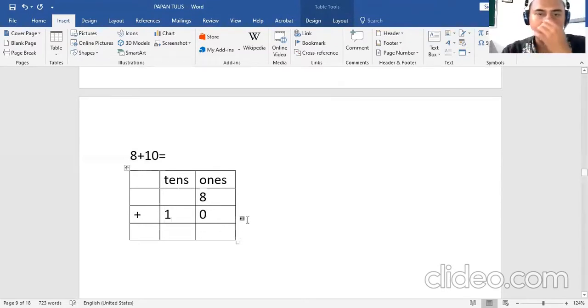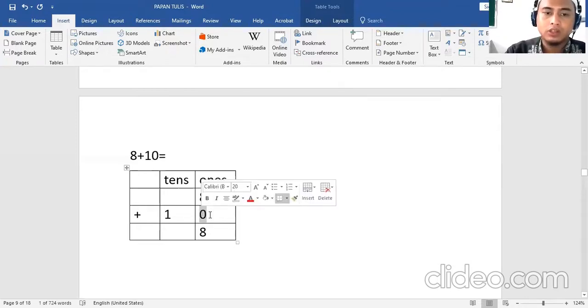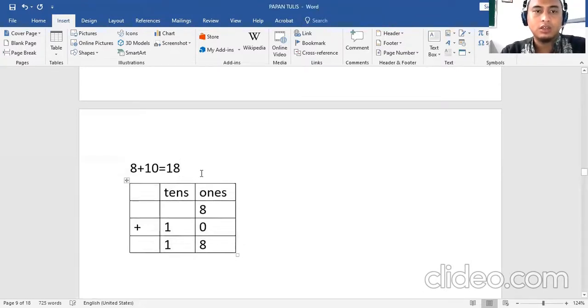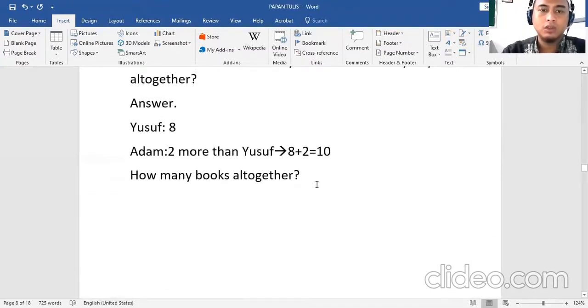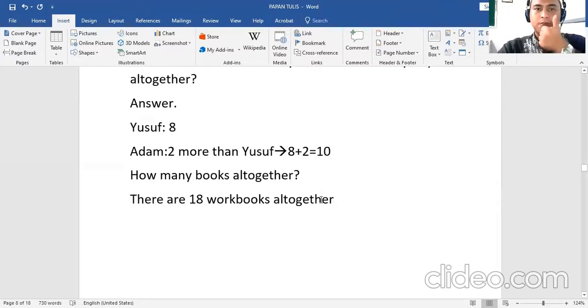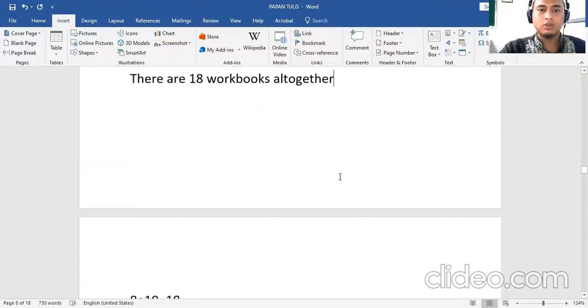Okay. 8 plus 0 is 8, because 0 has no number. And 1 is put in here. So the answer is 18. Okay. So you can conclude: how many books altogether? There are 18 workbooks altogether. Now, so far so good? If it is good, let's have a look at another question.